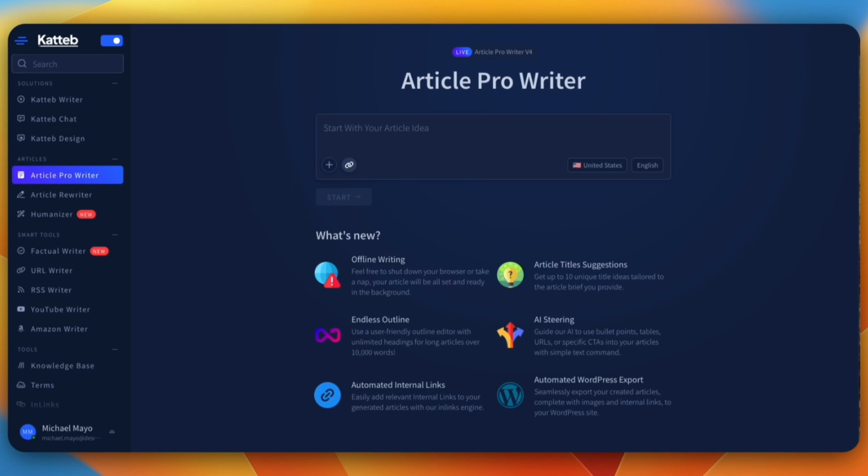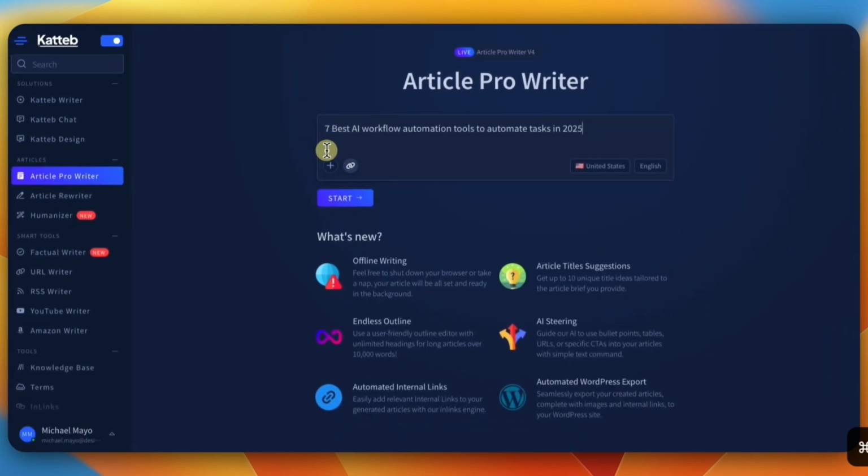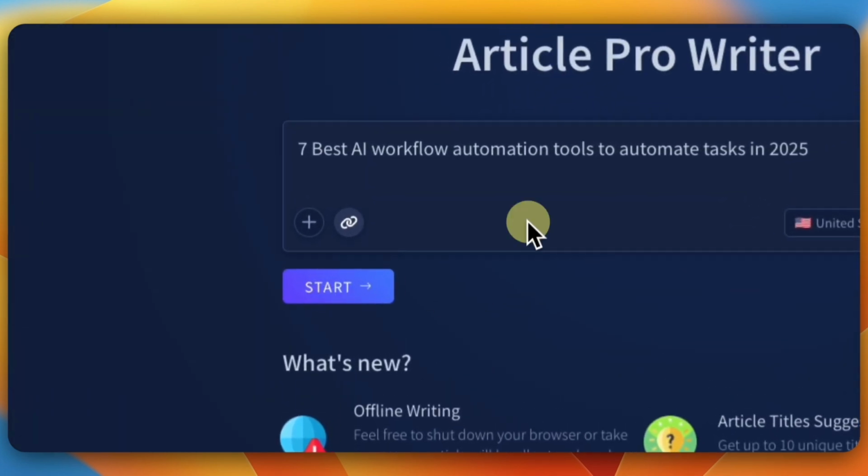Okay, and then what I want to write about. I would put down what I want to write about, so I'm going to put this in here, copy, and put it right here. This is what I want to write about. Now, you don't have to put a link or anything in there, but you have to put what you want to write the article about. And then you have to hit start.